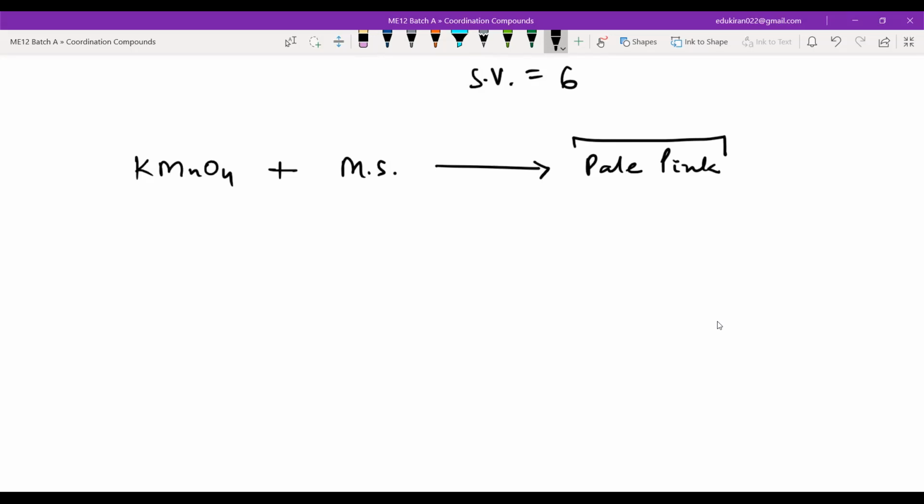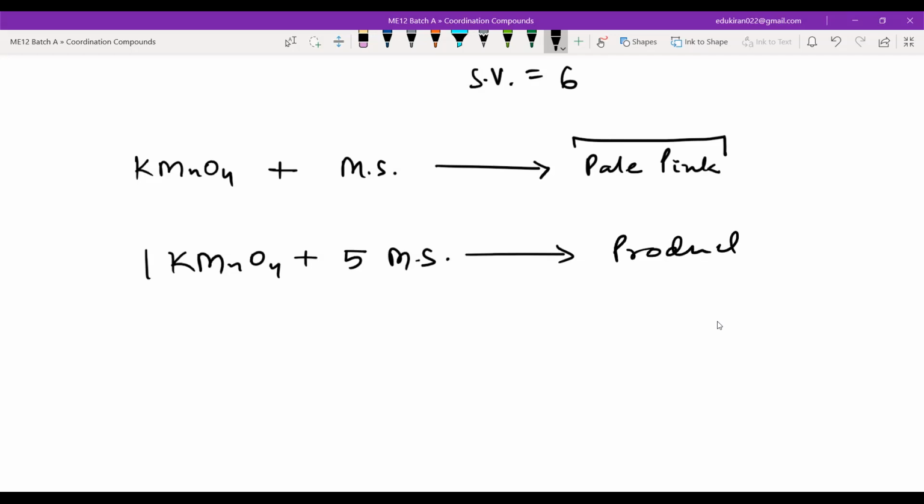What is the ratio that they have said for KMnO4? How many KMnO4 are used? 2 KMnO4, right? 1:5. So 1 KMnO4 reacts with 5 Mohr's salt, and it will give you some products.